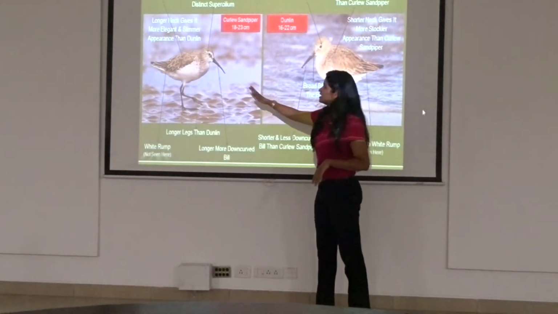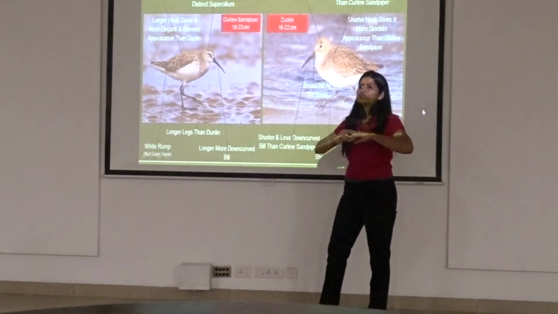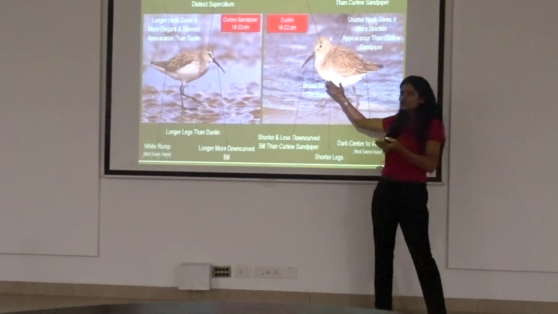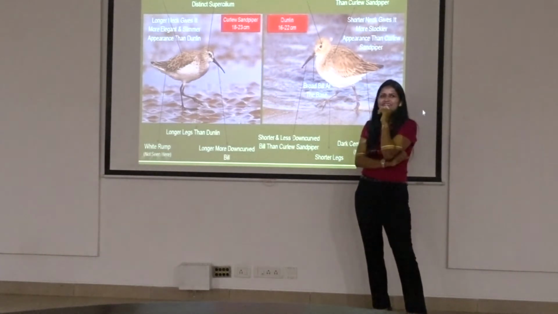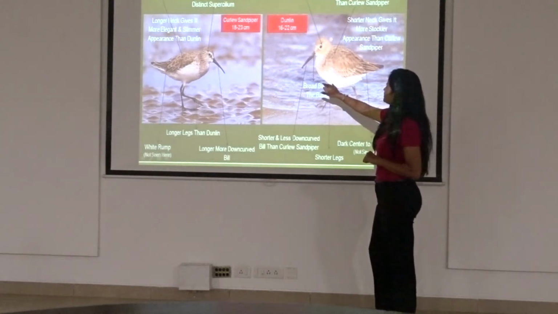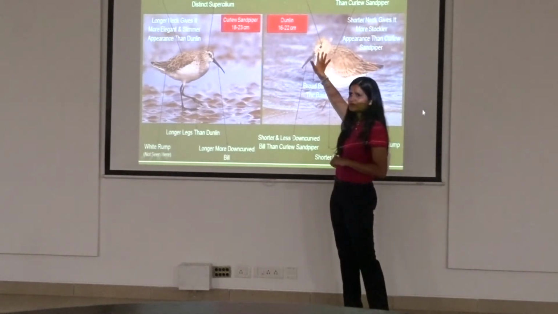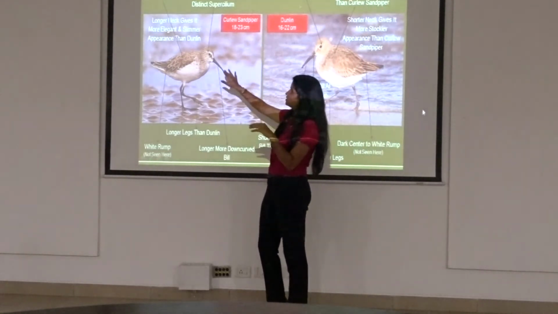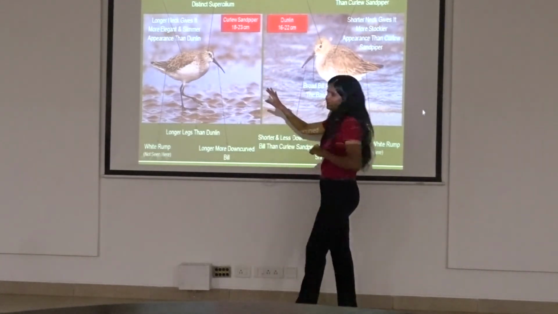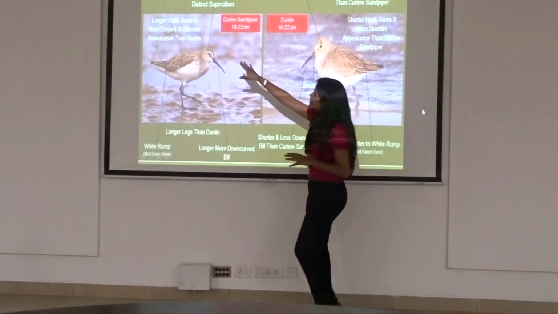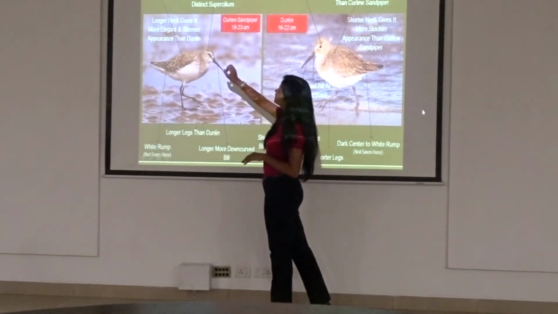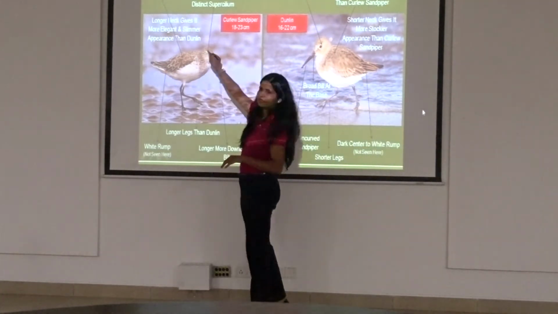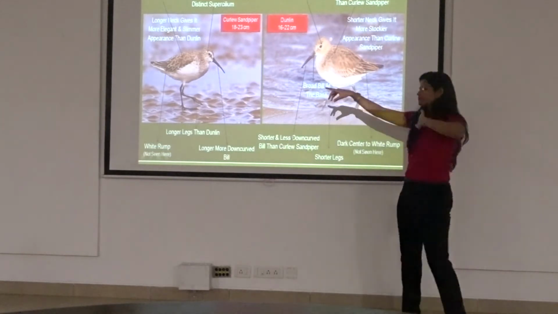So, a curlew sandpiper, since the name suggests curlew, it has a nice long curved bill. This isn't all that curved, but still, when you see it alone, without the curlew sandpiper, you still feel it is curved. Right? So this is what it is. It does not have a distinct supercilium. A curlew sandpiper has a very beautiful, clean supercilium, has a nice long neck. But here in this picture, because of the posture, we are not able to see the neck. They look more elongated. I've written this: longer neck gives it a more elegant and slimmer appearance than a dunlin. And you can see some nicely marked arrow shafts in the plumage on the upper parts.